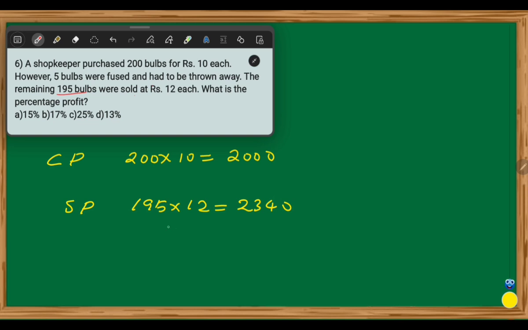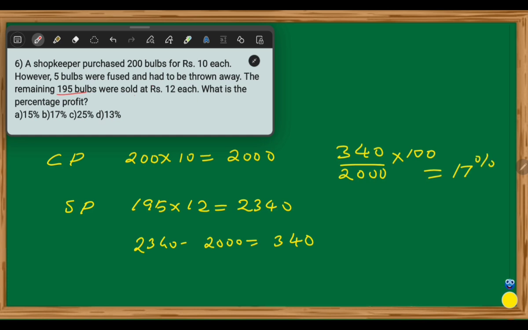Therefore, the profit amount is 2,340 minus 2,000, that's equal to 340. The profit percentage is equal to 340 divided by 2000 into 100, that's equal to 17%. B is the correct choice.